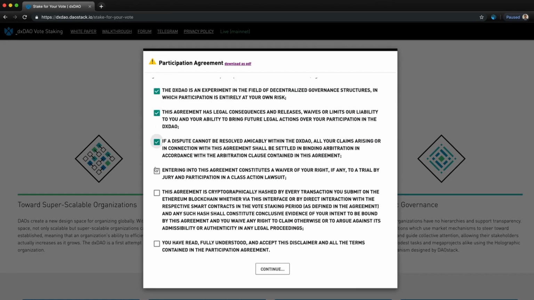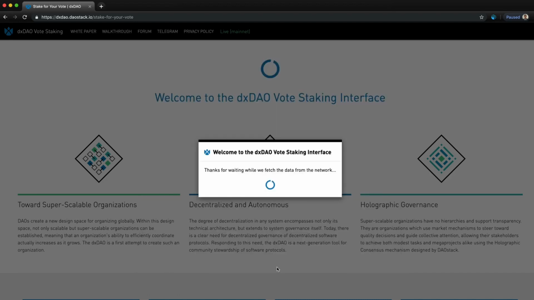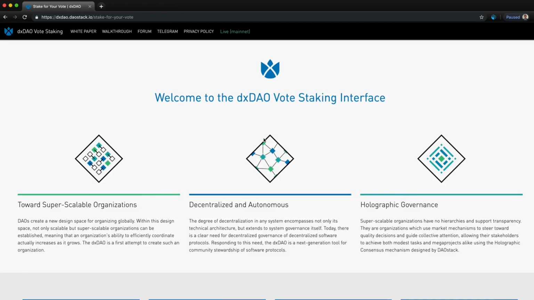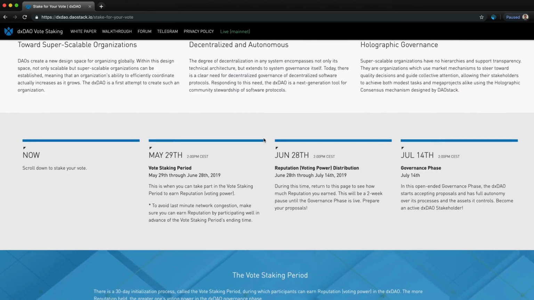So, now we'll check these boxes to show that we have read, understood, and accept this disclaimer, and all the terms contained in the participation agreement. Next, we'll move on to the interface proper. As we begin here, make sure that you are logged into your MetaMask or your Gnosis Safe wallet. We recommend using the Gnosis Safe, so that's what we're going to showcase here.